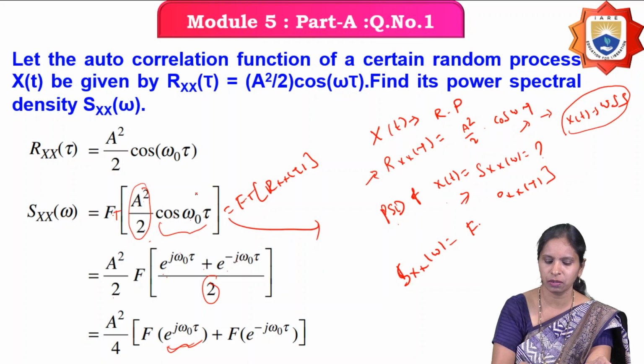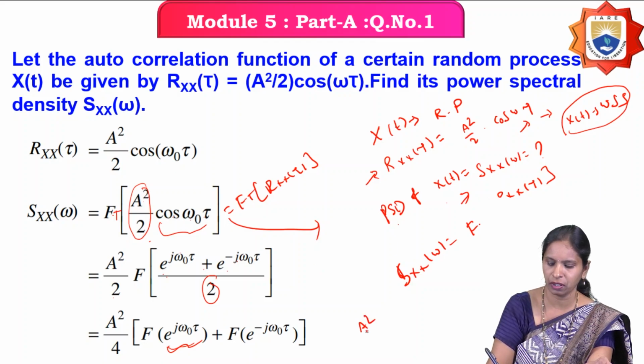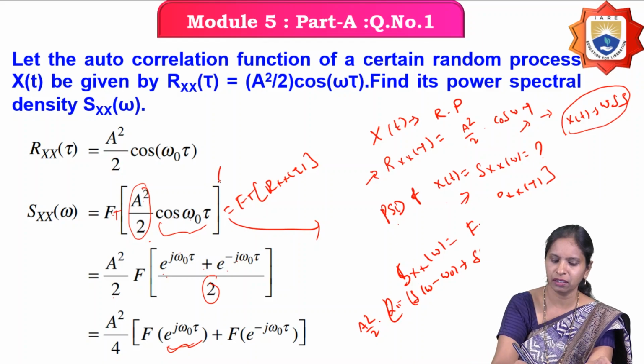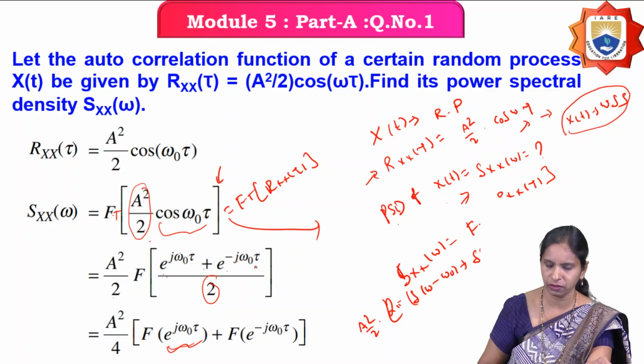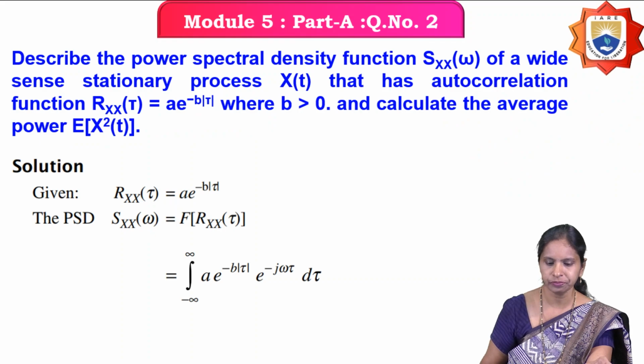We can also write this directly. We know the Fourier transform of cos omega naught tau is pi into del of omega minus omega naught plus del of omega plus omega naught. You can write it directly, or else split it and then write down the Fourier transform.